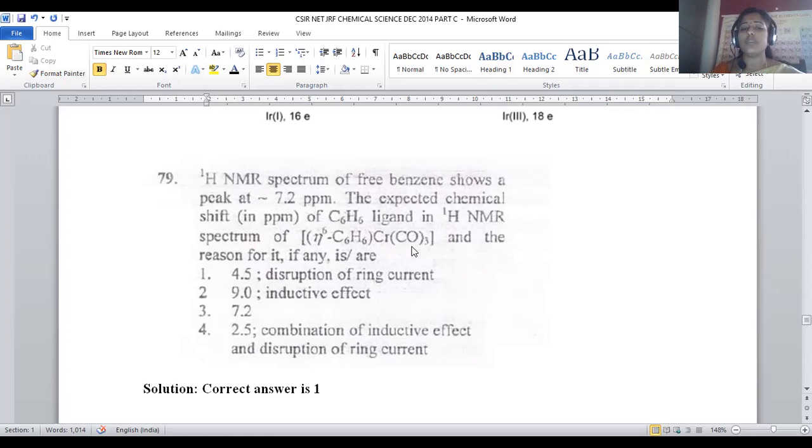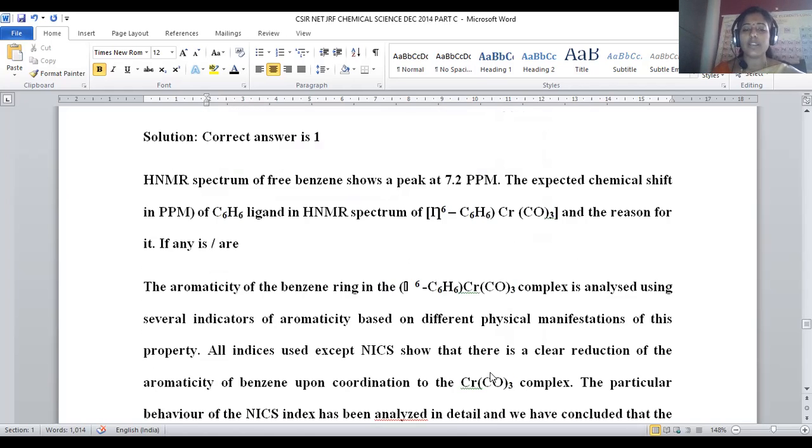But when the same benzene is attached to Cr(CO)3, the signal shifts from 7.2 to 4.5. This is mainly because of disruption of the ring current. The ring current will be reduced. That is clearly explained in this.